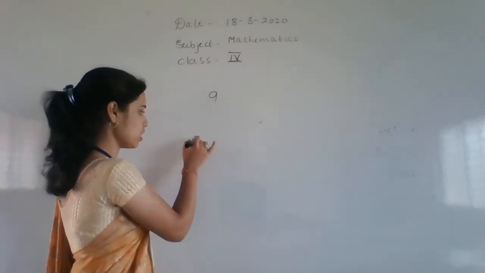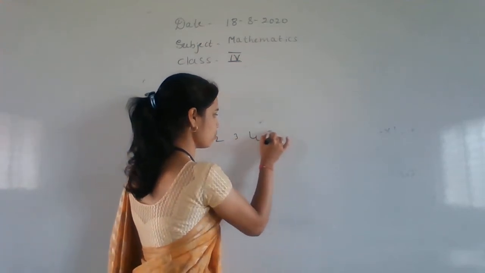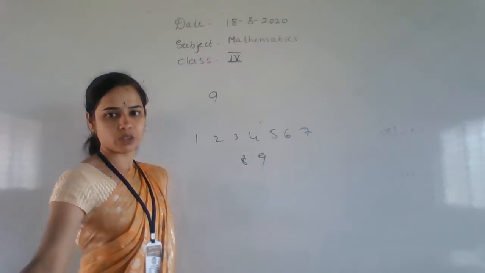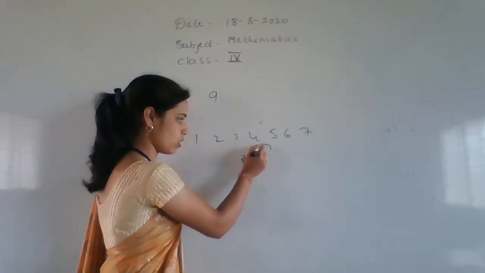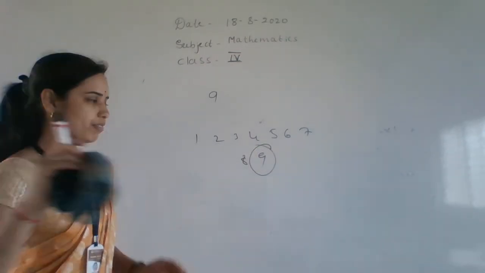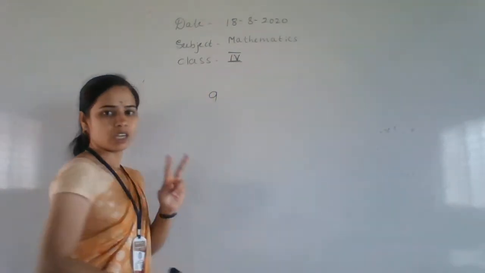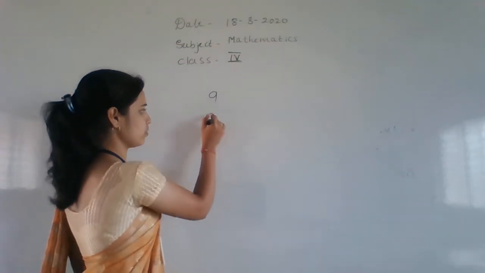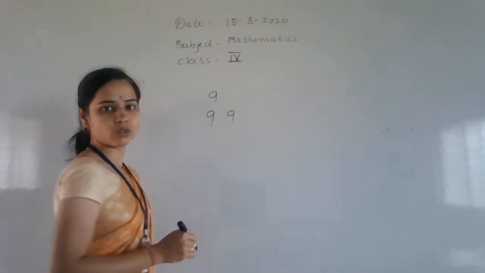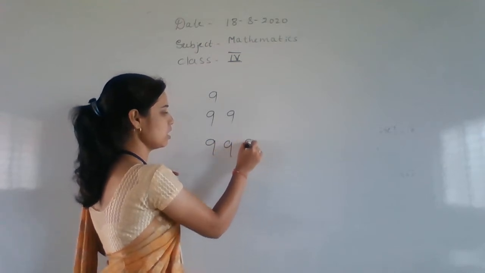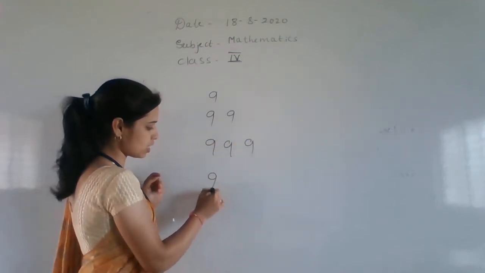Right? See, start to write 1 2 3 4 5 6 7 8 9. These are all single digits. Yes, which is the biggest number among them? 9. Okay, then after that tell me the biggest two digit number. Two digit number, 99. Okay, three digit numbers, 999. Okay, four digit number.